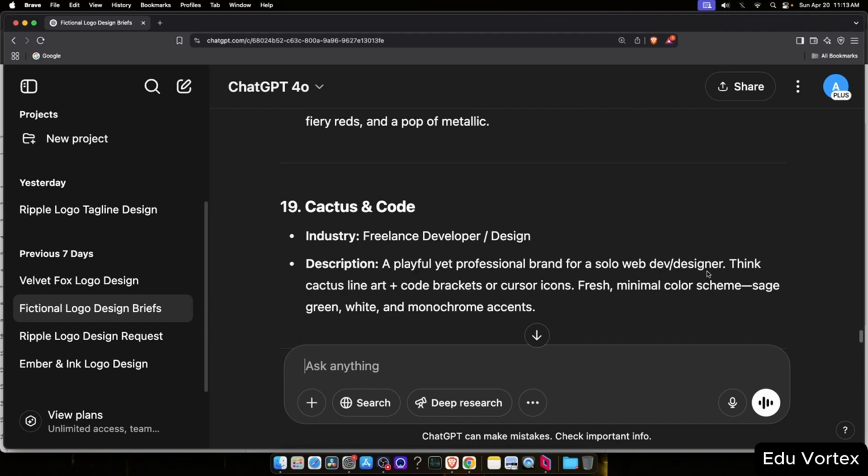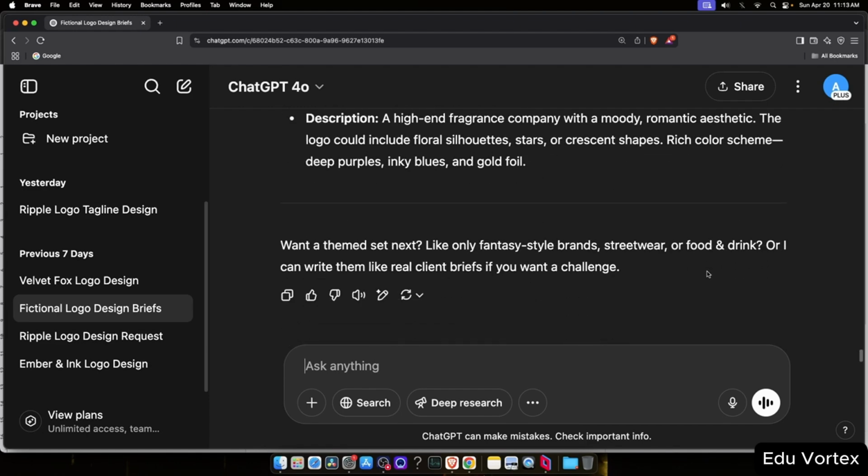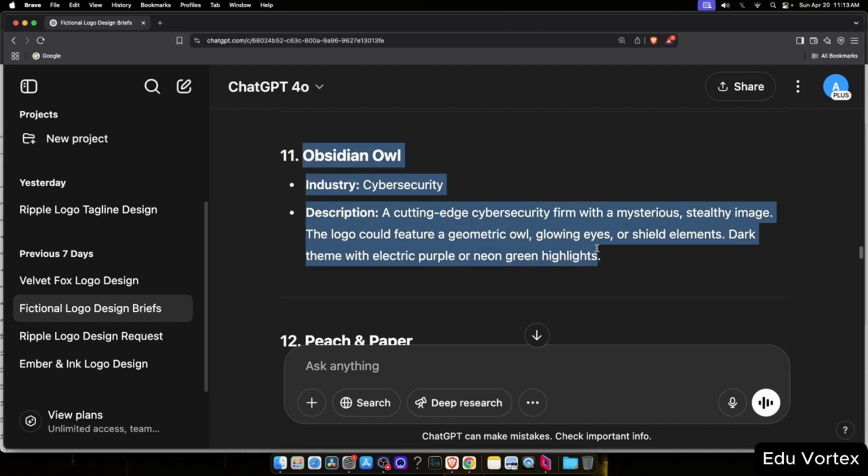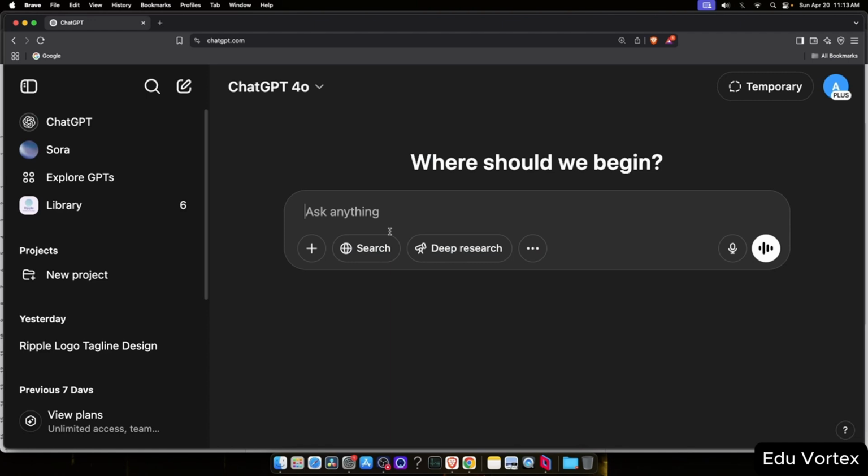And here's one. Obsidian Owl. It sounds mysterious, techy, and sharp, which makes it perfect for a cybersecurity brand. So, I'm going to use Obsidian Owl as our example for this video.